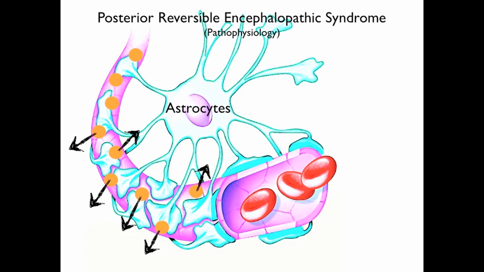With posterior reversible encephalopathy syndrome, capillary leakage and acute disruption of the blood-brain barrier occurs, causing white matter edema. It is this edema that can cause headaches, altered mental status, and seizures.